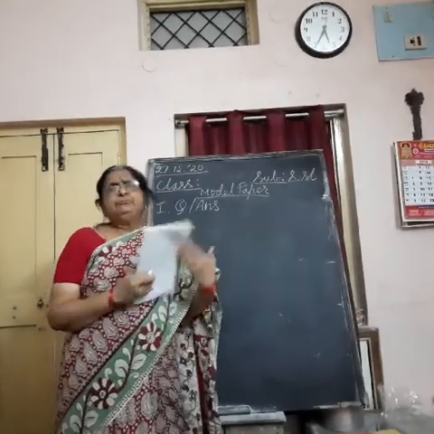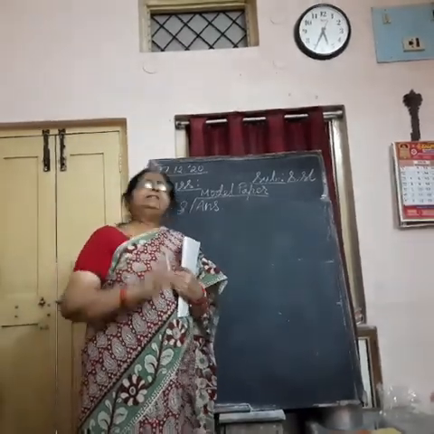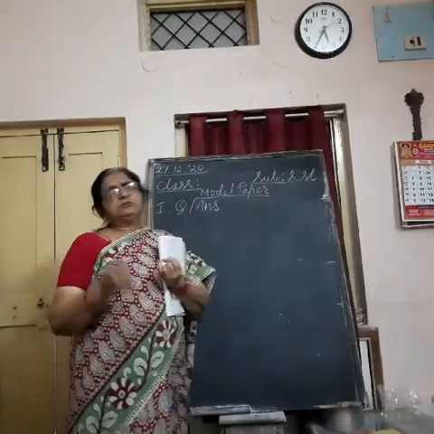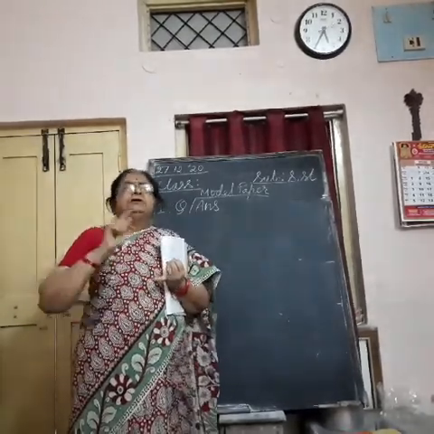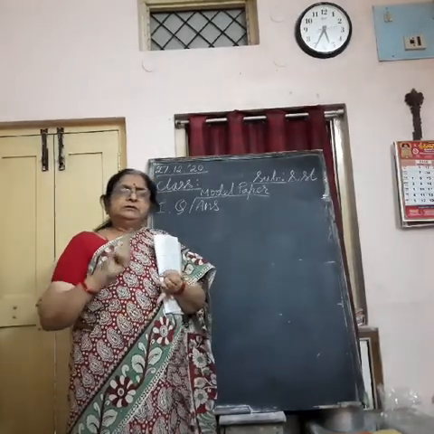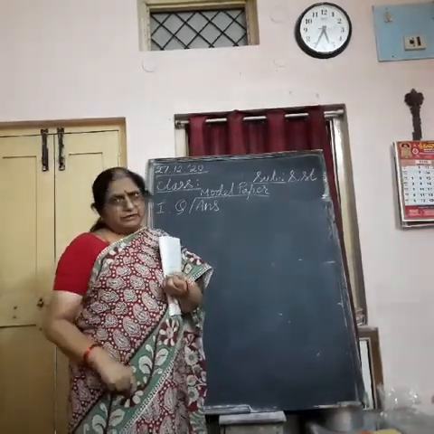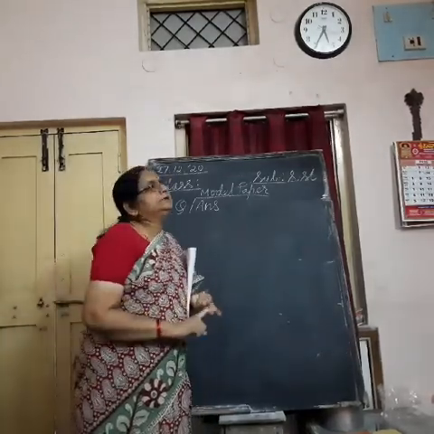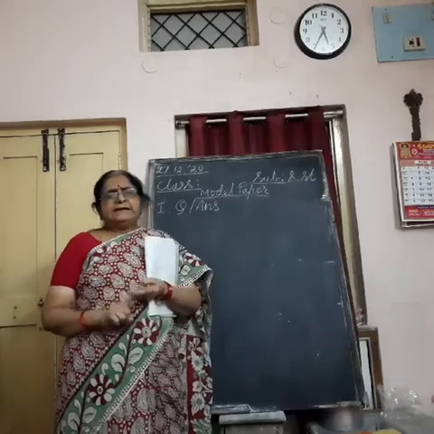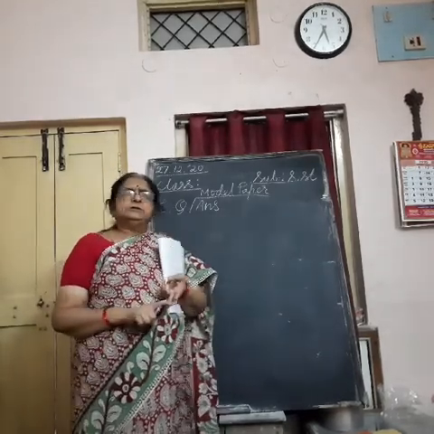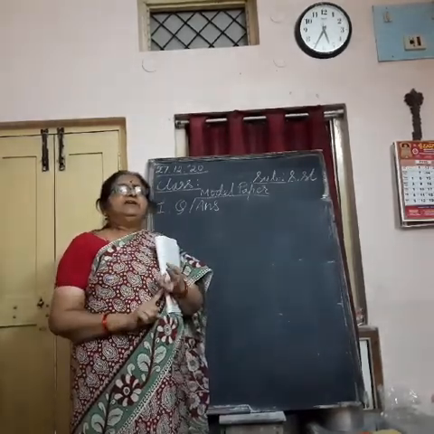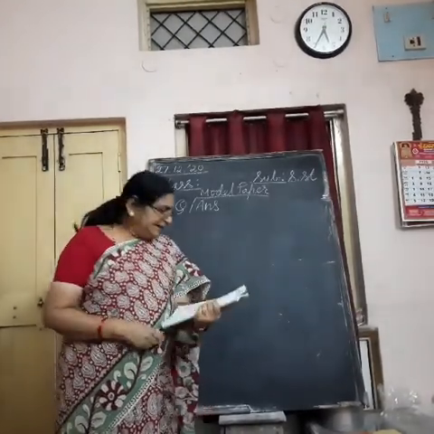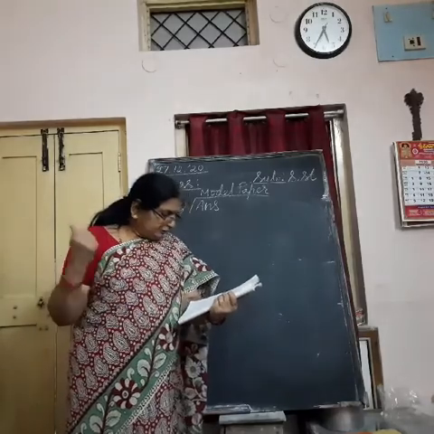So I want you to be thorough with those 30, complete the following, because you are going to get match the following from it, correct the wrong statements from it, complete the following from it, write the name of a person or place related to the given event, and sort out you may get.